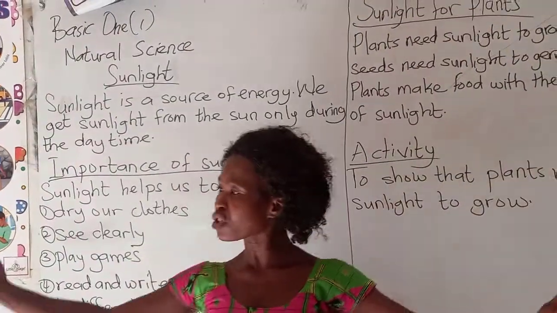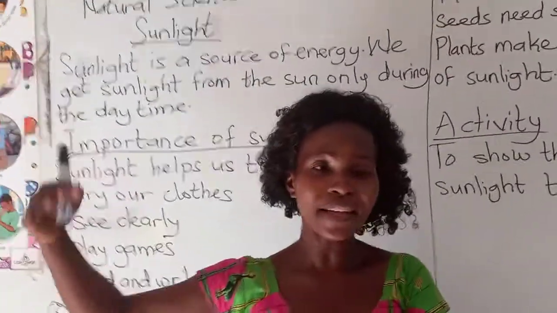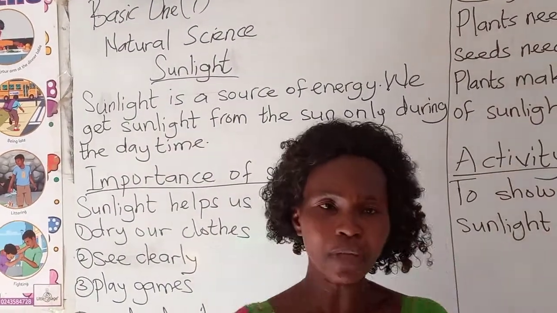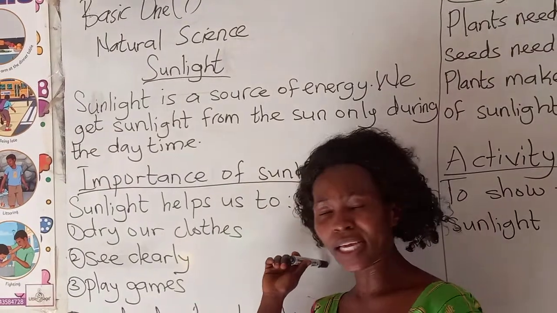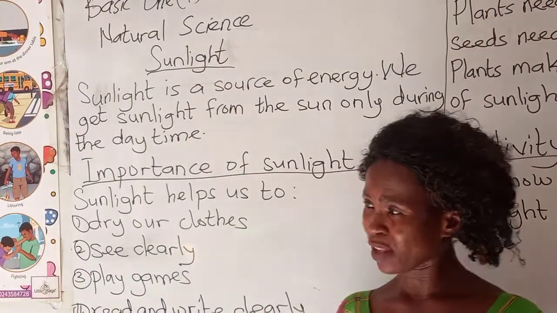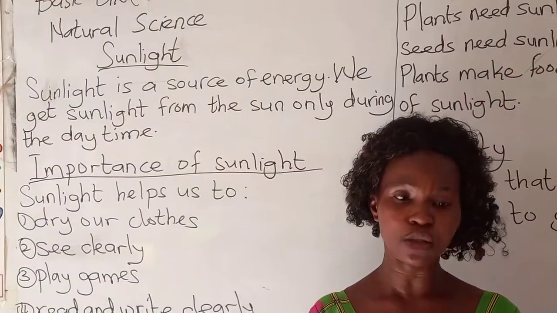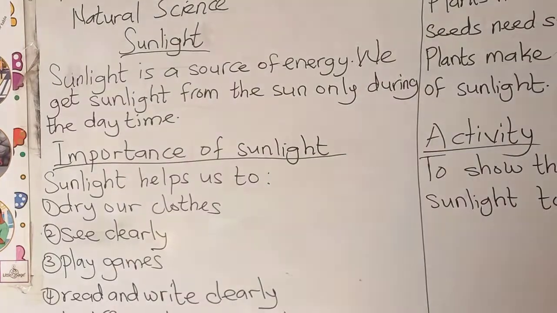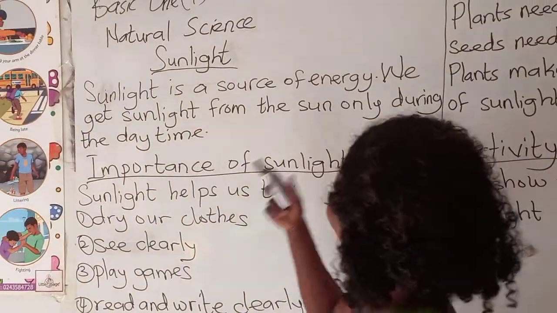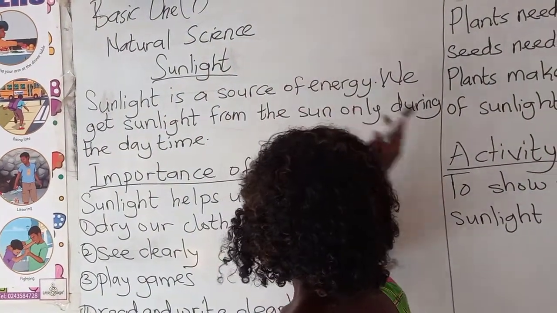So the light we get from the sun is called sunlight. As I'm teaching you now, I have light reflecting from outside, which enables me to see clearly and to write nicely on the board for you. So the light we get from the sun during the day is called sunlight. Now, sunlight is a source of what? Energy. Sunlight is a source of energy.